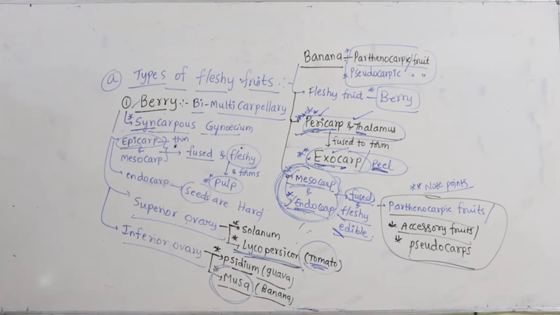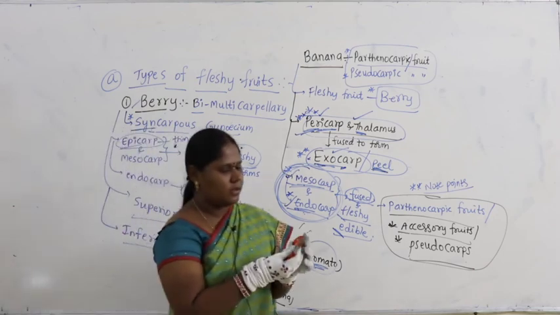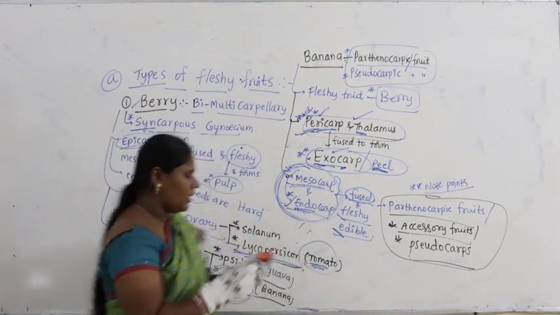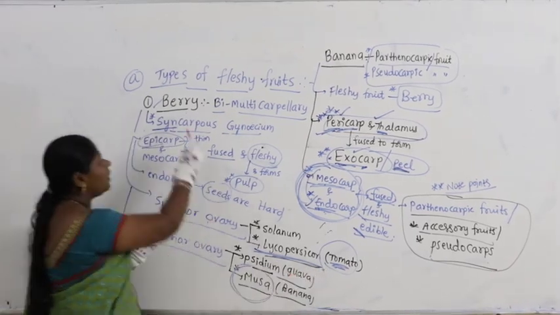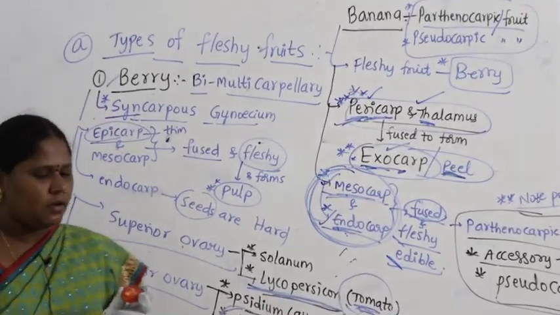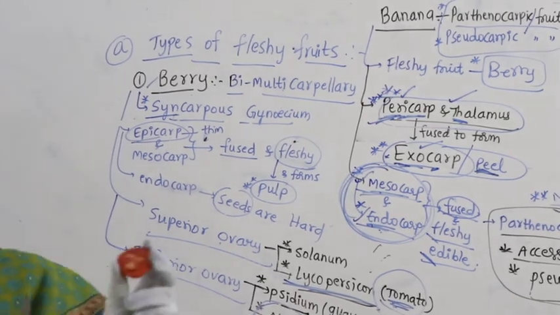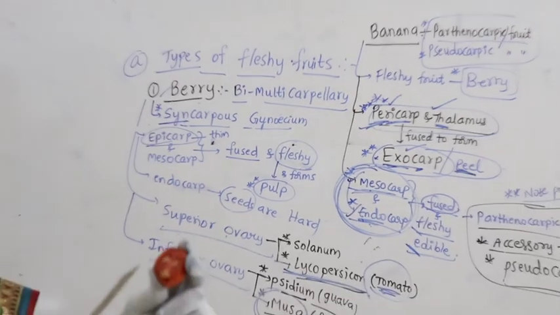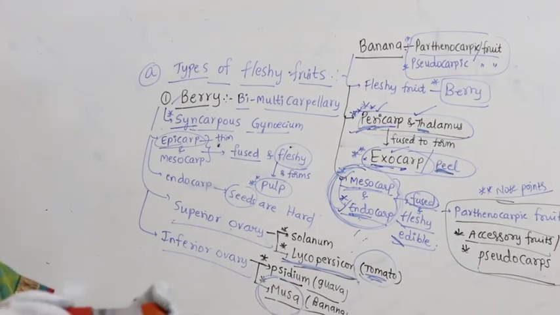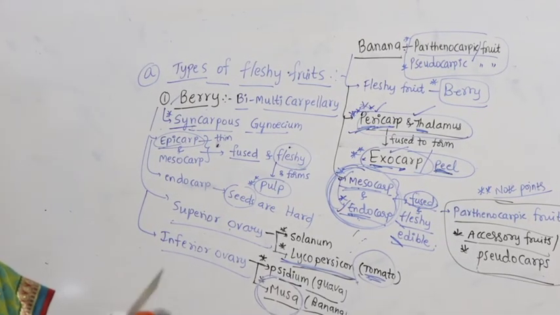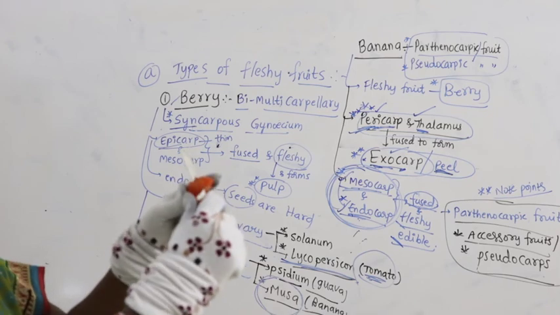I hope it's very clear. Now this tomato is for what? This is Lycopersicum, tomato. Tomato is what? A berry, right? So when you take this berry, now closely you can observe, I can take the uppermost layer. The outermost layer, what can I take?